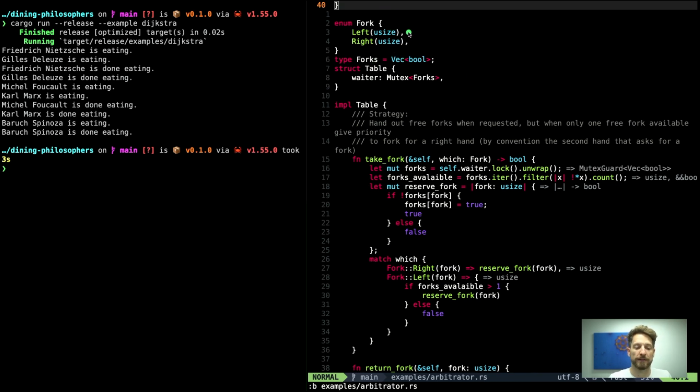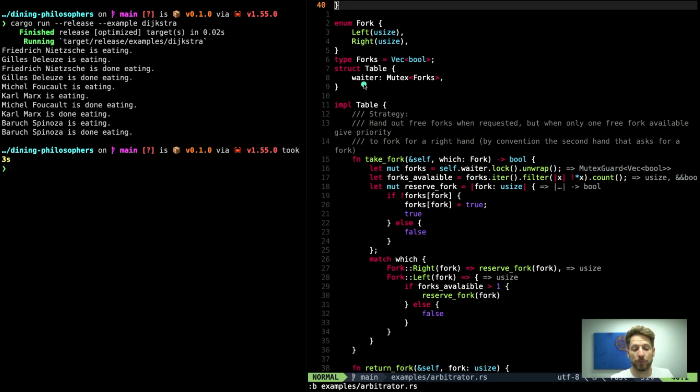This way we can ask the waiter for a fork, let him know which hand we want the fork for and which number we want to have. Then I make a type alias for that I call forks, which is just a vector of a Boolean. This as well can be set up in many ways how you want to store the forks, but this way I found very easy to read, so I will use that.